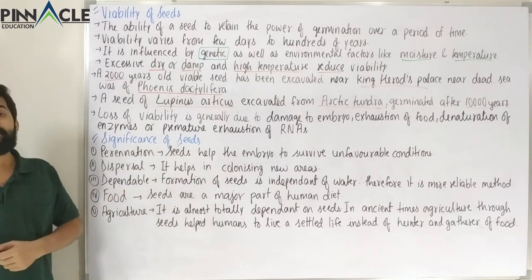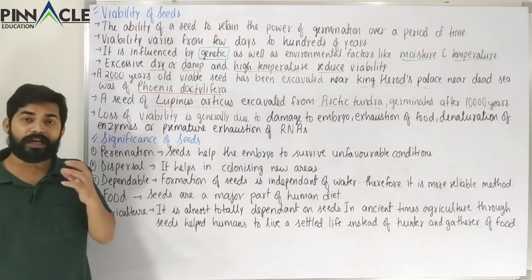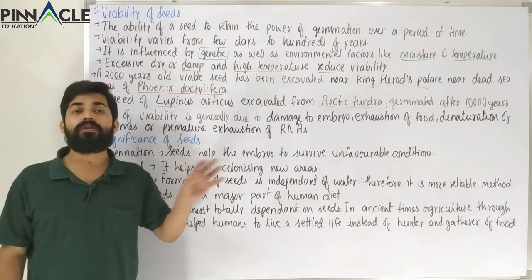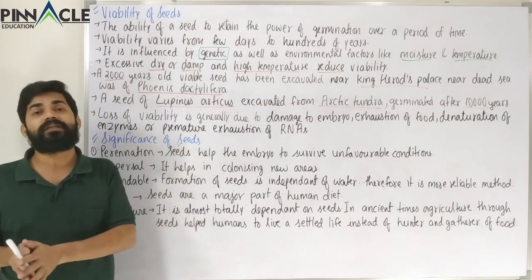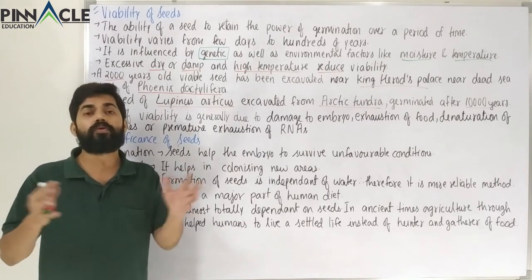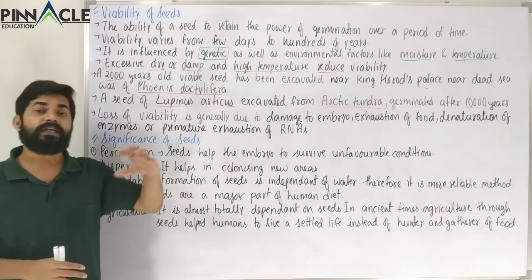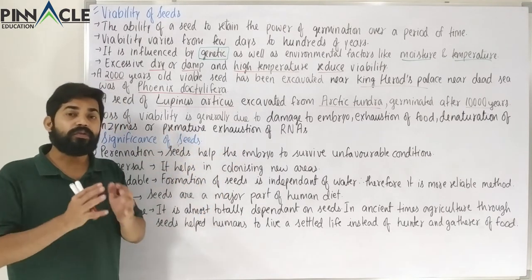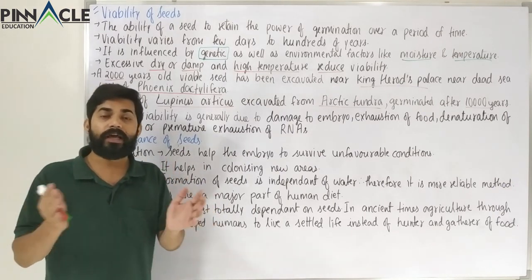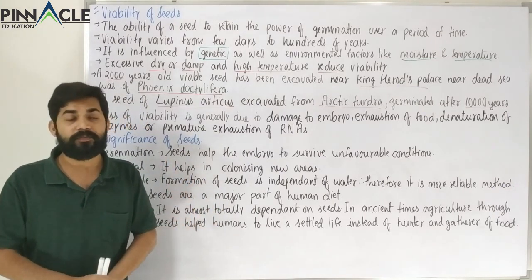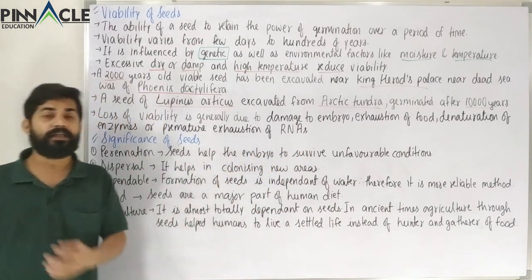Now the other thing is dispersal. We just have studied about seed dispersal. Seed dispersal helps a plant species to get to newer areas, that is, colonize newer areas. So the dispersal of the seeds will help a species to go to new areas or new niches according to ecology. We will study about niches in ecology also. New niches are new areas or geographical locations where a plant or an animal or any organism colonizes. So seed dispersal could help in colonizing new areas.